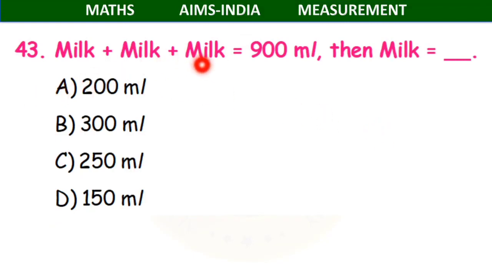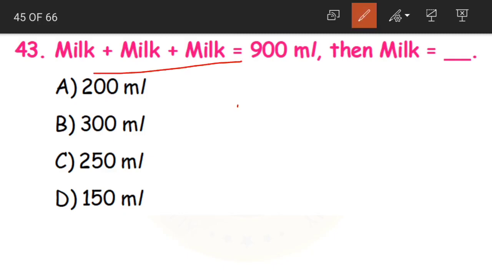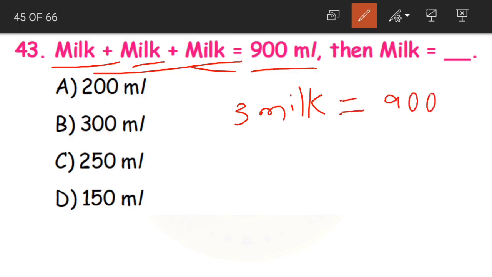Question 43. Milk plus milk plus milk is equal to 900 ml. Then milk is equal to. So in the question we are having milk plus milk plus milk. So when we add these three milks together, we'll have 3 milk. Yes or no, children? See, orange plus orange plus orange is equal to 3 oranges. 1 plus 1 plus 1 is equal to 3. In the same way, a milk plus milk plus milk is equal to 3 milk.